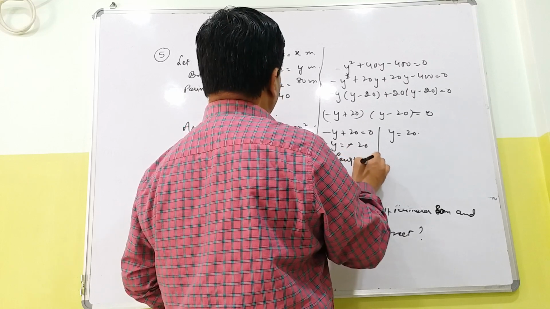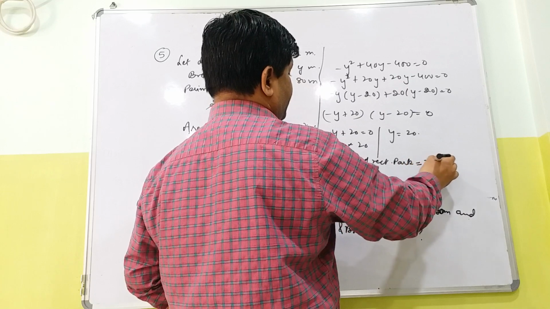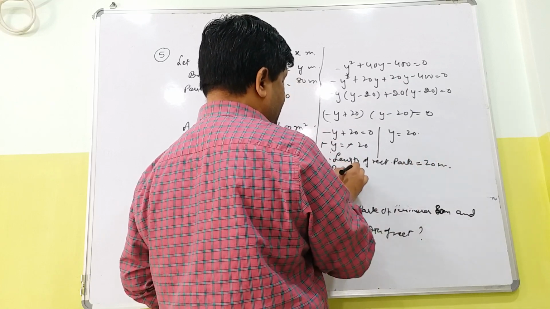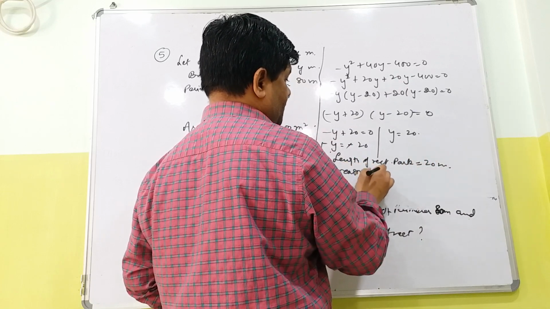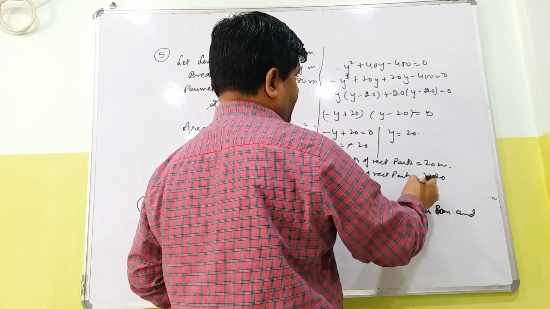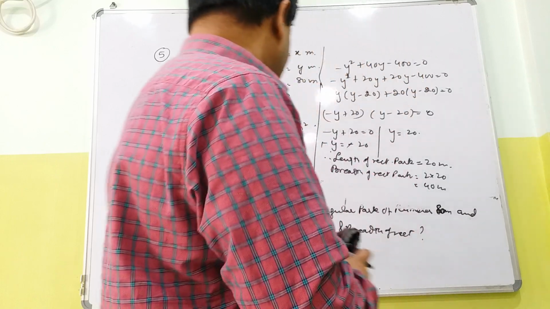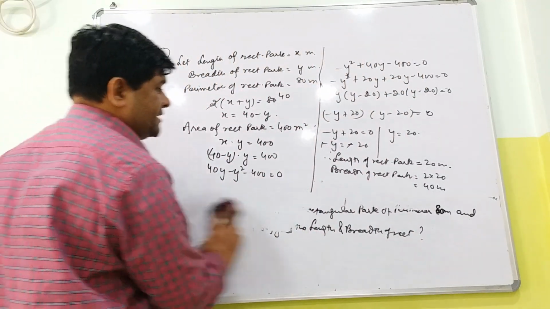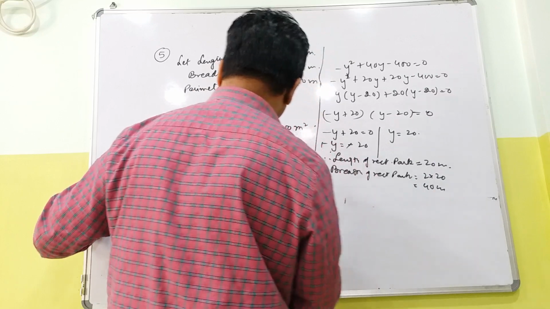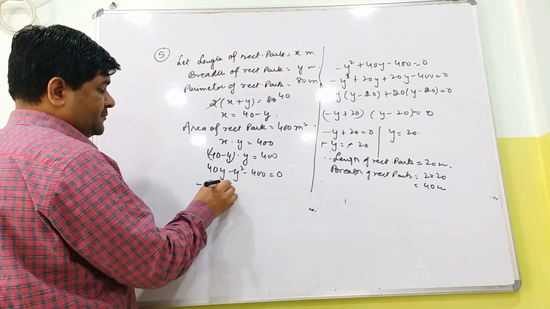Therefore length of rectangular park equal to 20 meter and breadth is 40 meter. This is the one way. If they ask you that is this situation possible, then you can go with the discriminant also.